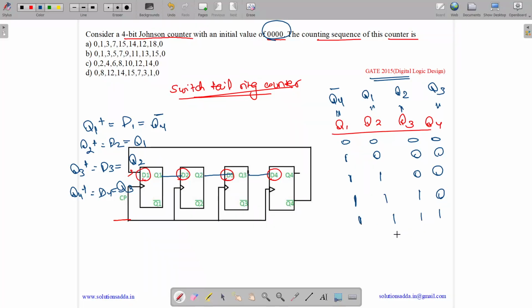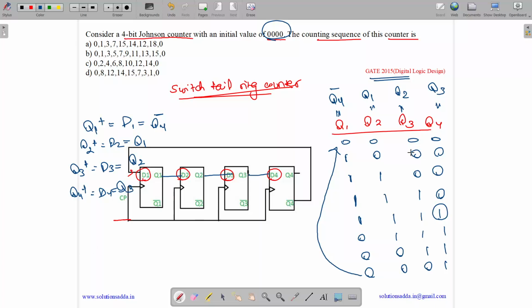Okay. Again shifting all 3 of them right, 1 complement is 0. Again shifting them right, 1 complement is 0. Again shifting them right, 1 complement is 0. Again shifting them right, 1 complement is 0. So we will get 0 0 0 0, which is nothing but our first state. So after this we go to this.